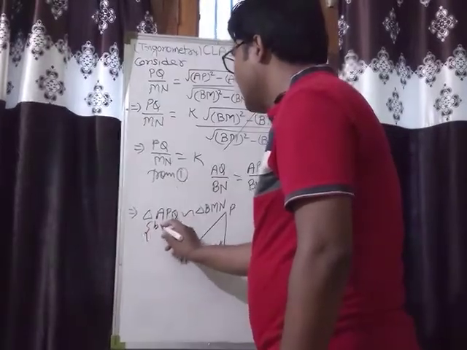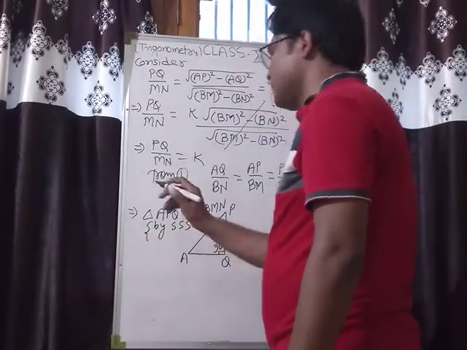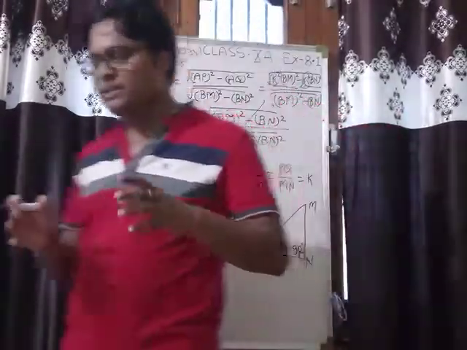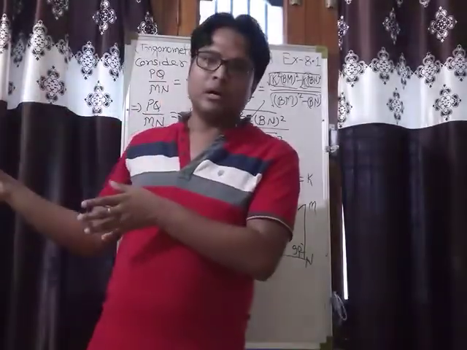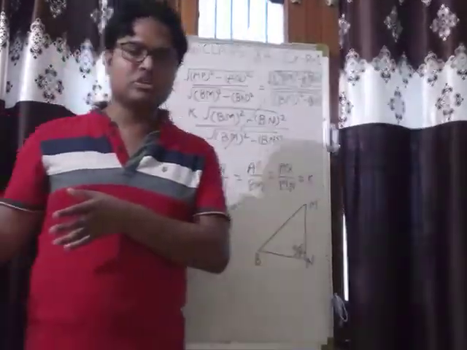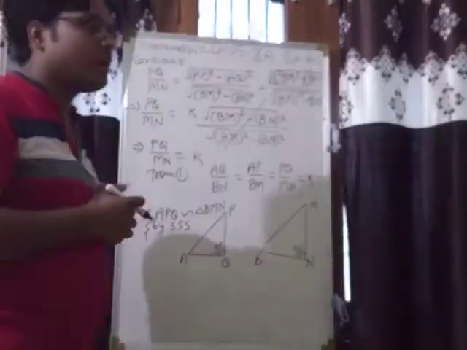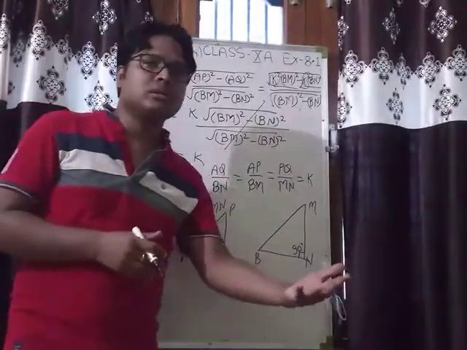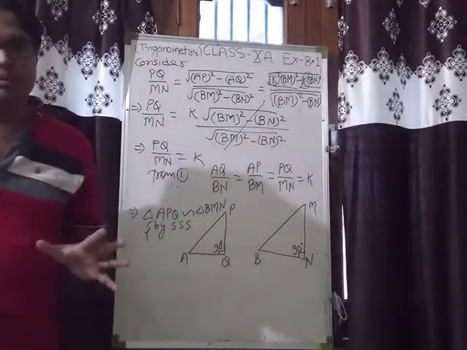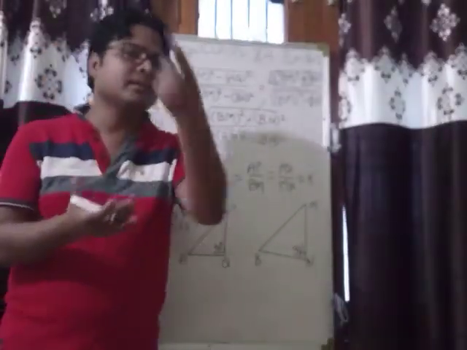by triple S similarity. अभी मैंने आपको बताया कि if all the three sides of one triangle are proportional to the corresponding sides of another triangle, then triangles are similar. And when two triangles are similar, their corresponding sides are proportional and corresponding angles are equal.